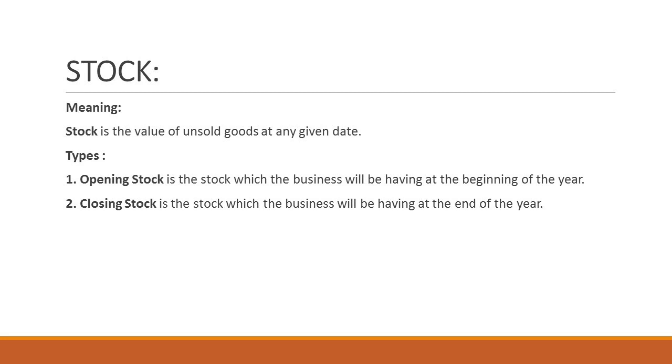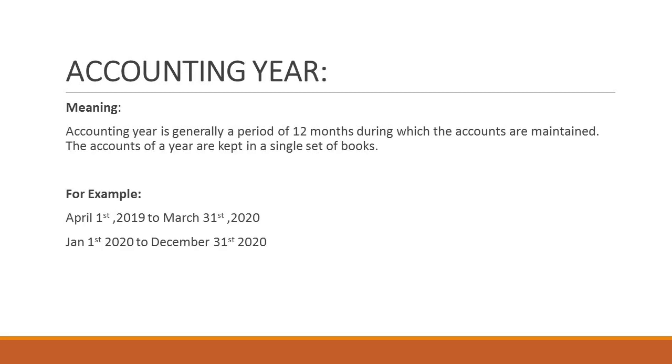The business may have stock at the beginning as well as at the end of the year. There are two types: opening stock and closing stock. Opening stock is the stock which the business has at the beginning of the year. Closing stock is the stock which the business has at the end of the year. So this is all about stock.